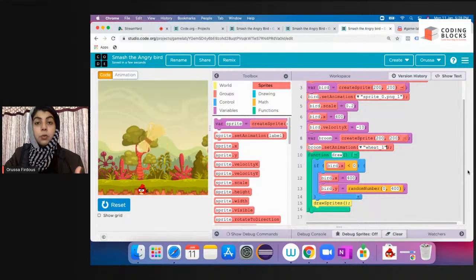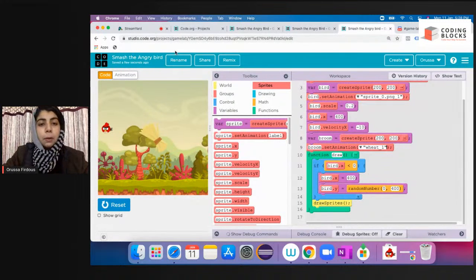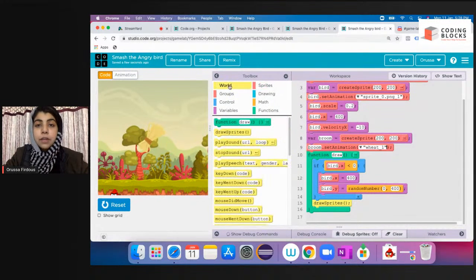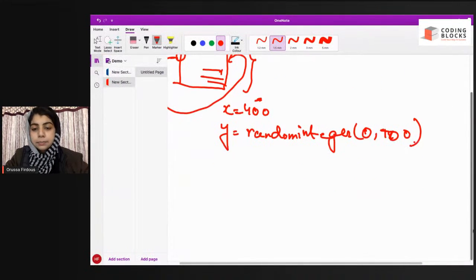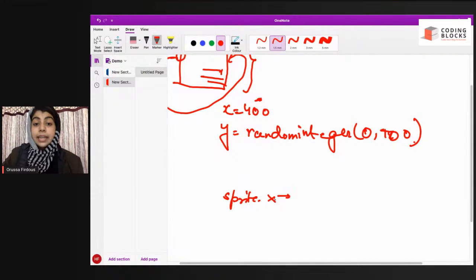So how will it move according to our cursor? This is the logic. We have some blocks here so that wherever you move your cursor, your sprite will move accordingly. So how will we do that? We'll set if there is a sprite, we want its position to be our cursor's position.